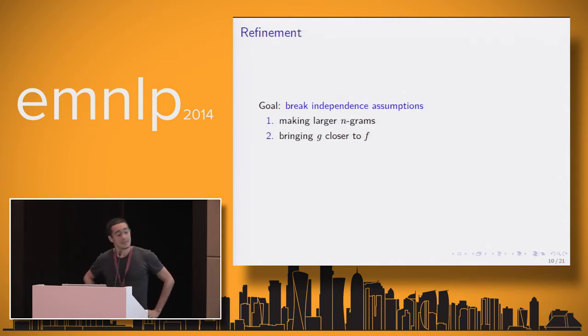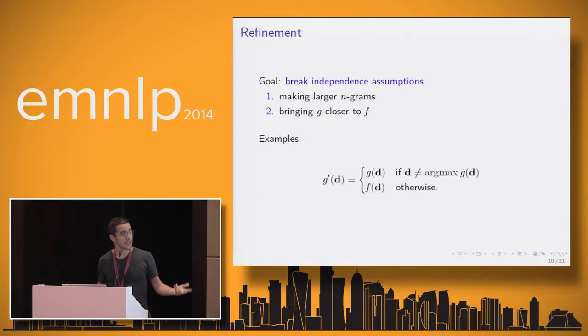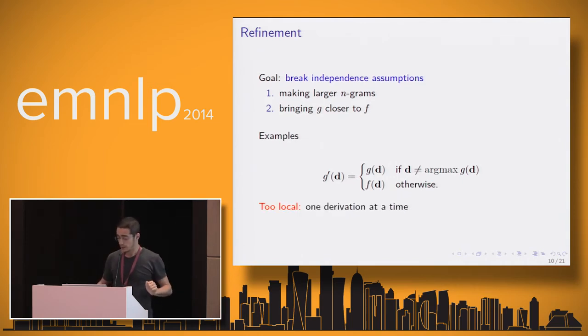There's a consequence. Eventually, you have to start refining this function, and refining means breaking these independence assumptions that we introduced, meaning composing smaller n-grams into larger n-grams, literally bringing G lower, closer to F. And two examples. One is the one in the illustration. You simply say, okay, for the new G, we're going to have exactly the same as before, except for its argmax, for which we're going to have the F score. That's very local. We are basically dealing with one derivation at a time. That might be very inefficient.